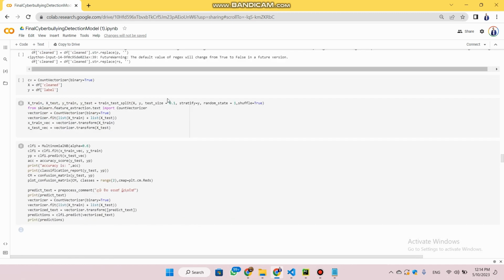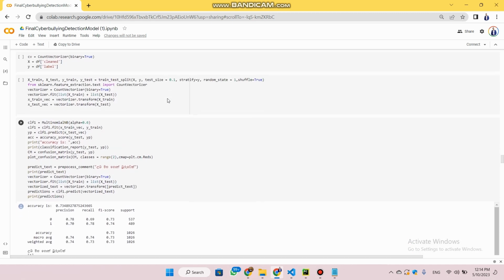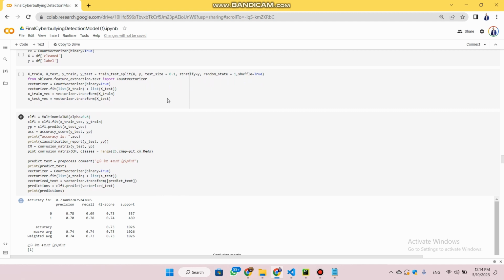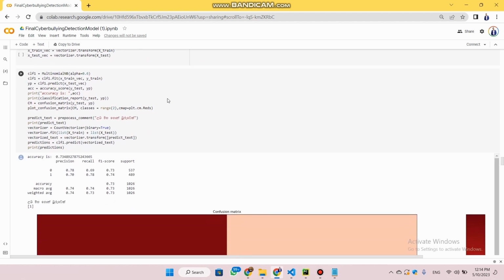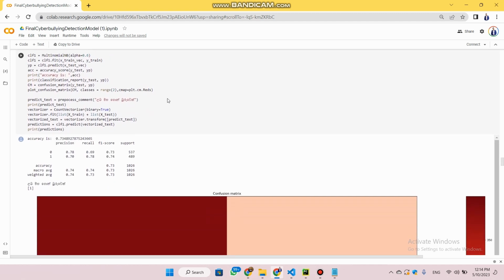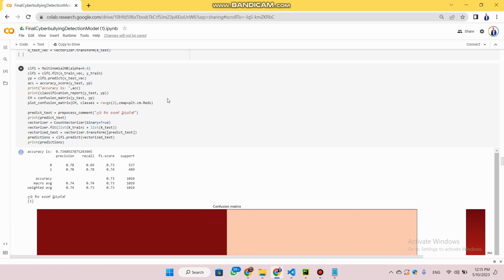Let's talk about the cross validation. First of all, I checked various algorithms to see how they work as single algorithms.